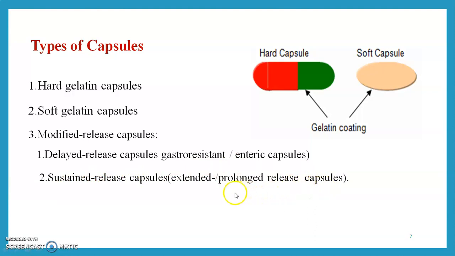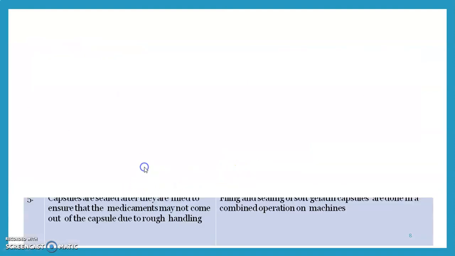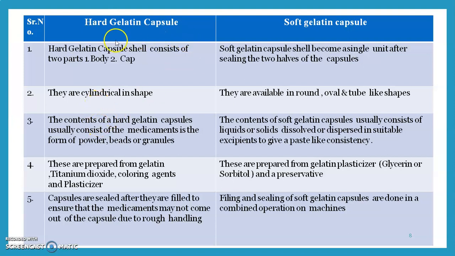That means its shell is released or its cell starts to absorb very slowly. That's why the drug also releases very slowly. Then we see the difference between the hard gelatin capsule and soft gelatin capsule.